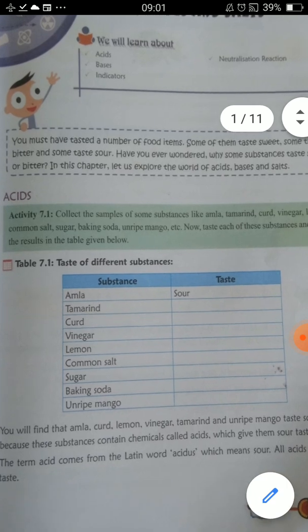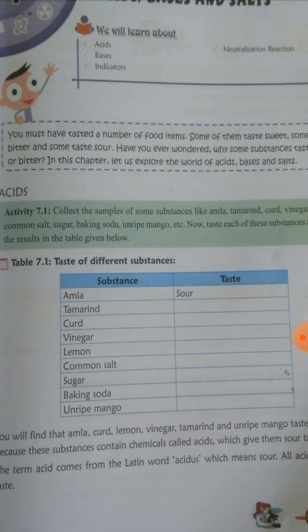As you can see, the first substance given is amla. So what is amla, students? It is a fruit. Whenever you eat this amla, you will feel that it is sour in taste. Likewise tamarind is also sour in taste. Curd is also sour in taste, khatta. Tamarind means imli. And then vinegar is a liquid solution used as an ingredient in food items. Vinegar is also sour in taste. Lemon is sour in taste.